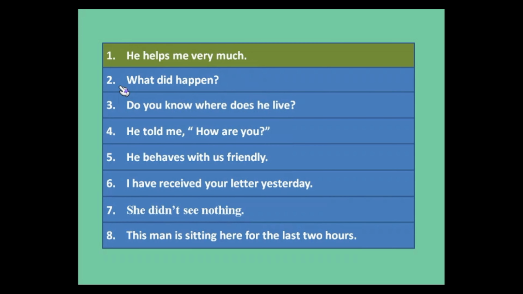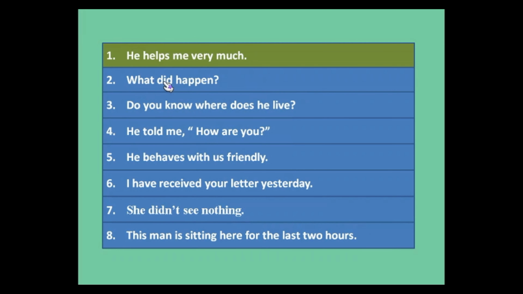Let's come to the next sentence. What did happen? So in this sentence, what is the subject of the verb happen. When a WH word like what, which or who becomes the subject of the verb of an interrogative sentence, no auxiliary do verb is used.